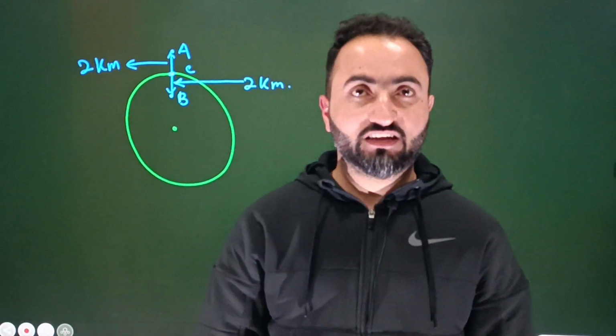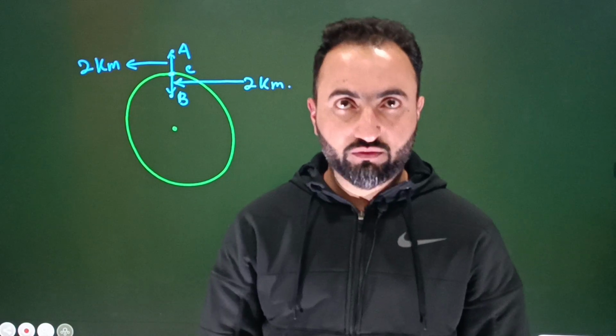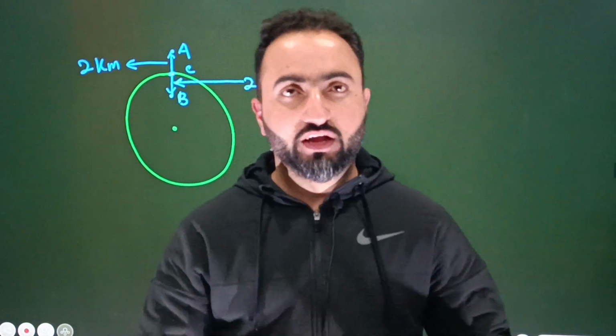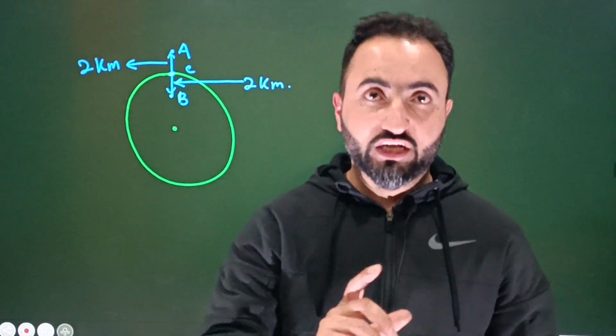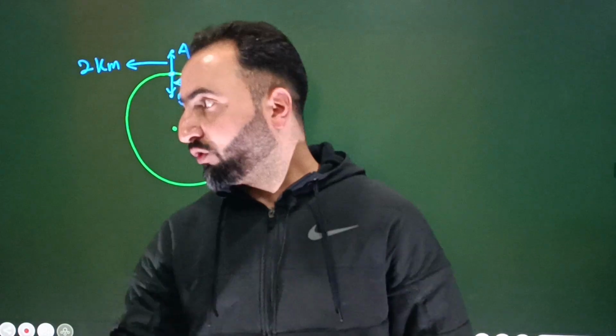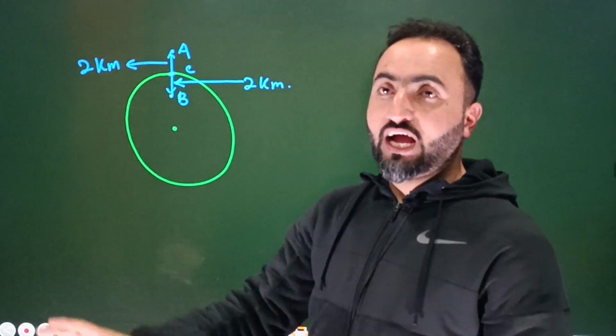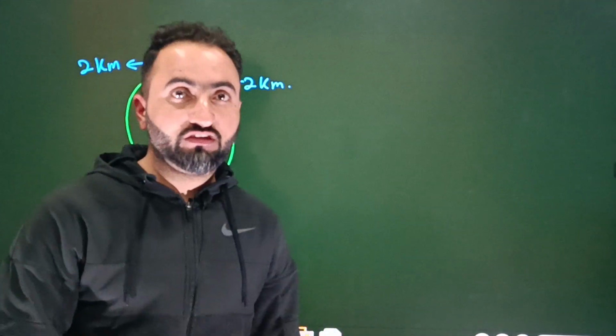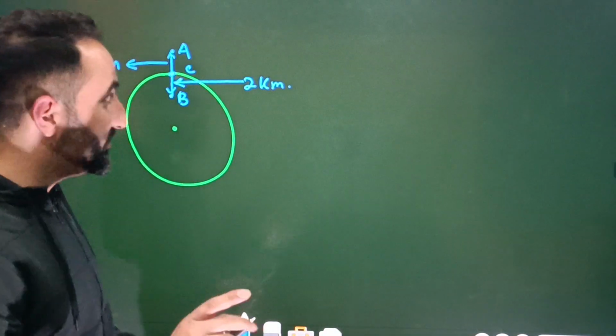Now the question is like this: compare the acceleration due to gravity, or write down the acceleration due to gravity at point A, point B, point C in decreasing order. So you will do it like this. What will you think? With height acceleration due to gravity decreases, with depth acceleration due to gravity decreases, that means g_A, g_B will be less, g_C will be greater.